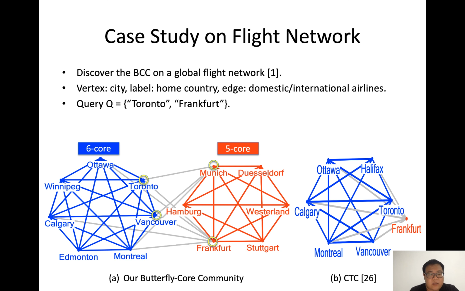We conduct a case study on a flight network where each vertex represents a city, the label is their home country, inner group edges are domestic airlines, and the cross-group edges are international ones. In our BCC result, the blue left part is a 6-core in Canada and the red part is a 5-core in Germany. The 4 yellow vertices indicate one butterfly.